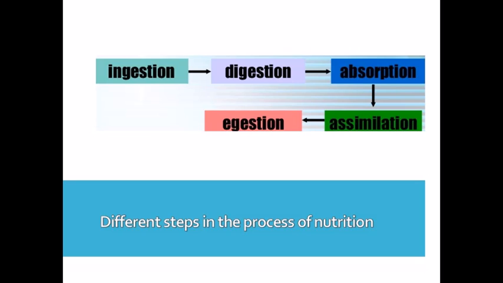And then the last step of the nutrition process is egestion. Egestion means undigested and unabsorbed food which is not utilized by the body is removed from the body. This is the final step of nutrition. So all these 5 steps are the main steps of the process of nutrition: ingestion, digestion, absorption, assimilation and egestion.